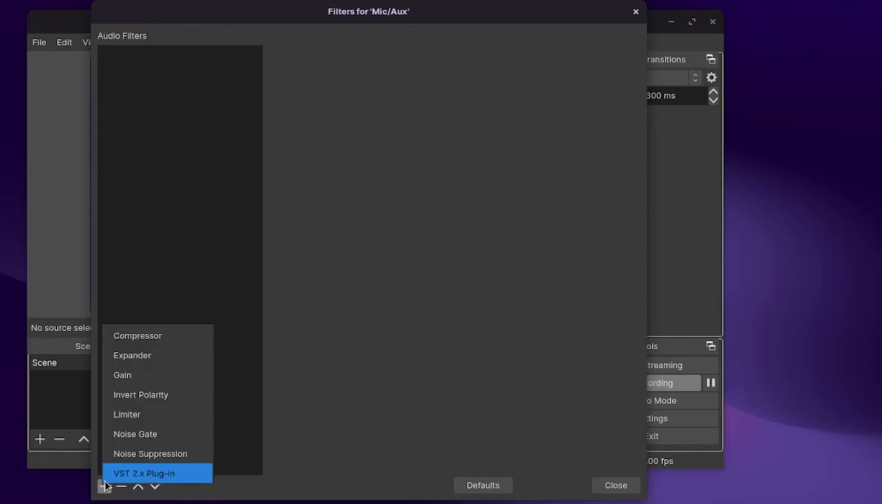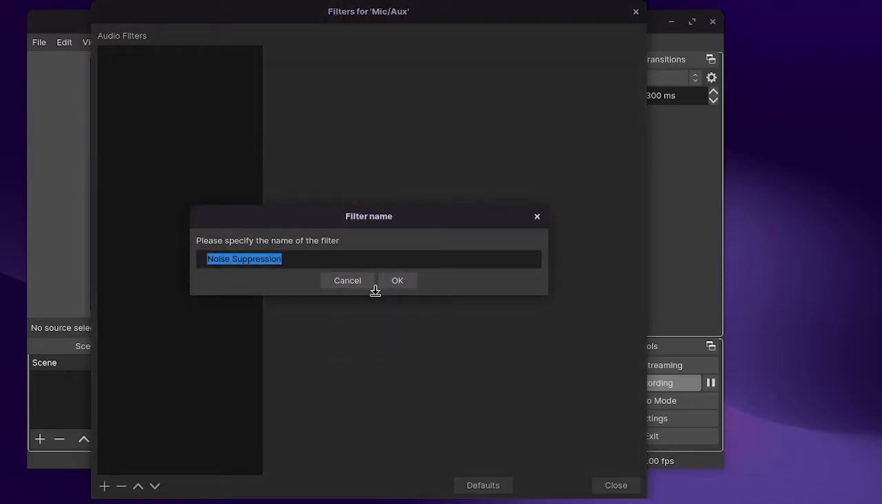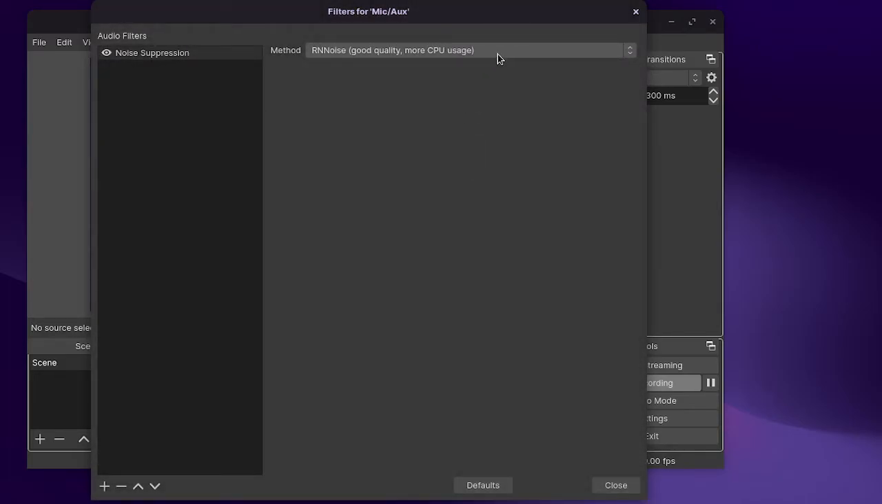You want to go to plus, then noise suppression. Okay. I'd say keep it on this. It takes more CPU, but I mean it doesn't take a lot. I've seen like 1-2% on my computer.